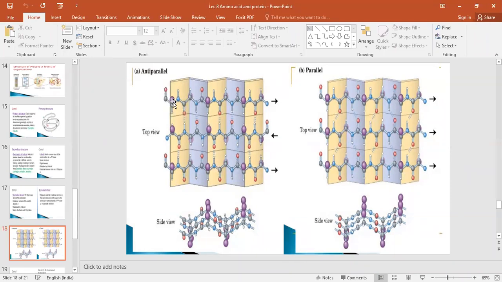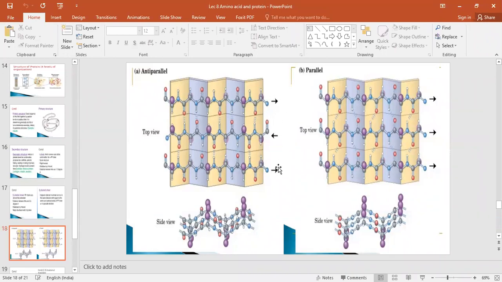So this is CO, NH, your one peptide bond. Again this CO, NH is another peptide bond. Again NH, CO, one peptide bond. CONH, another peptide bond, and these purple color balls are the amino acids which are joined by these peptide bonds.